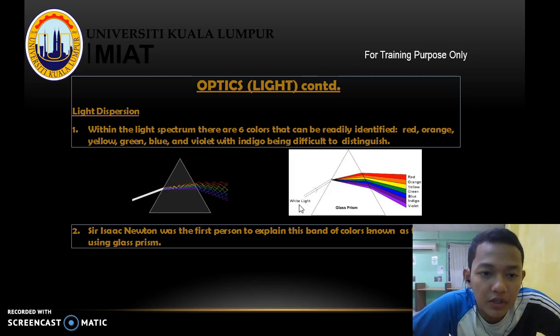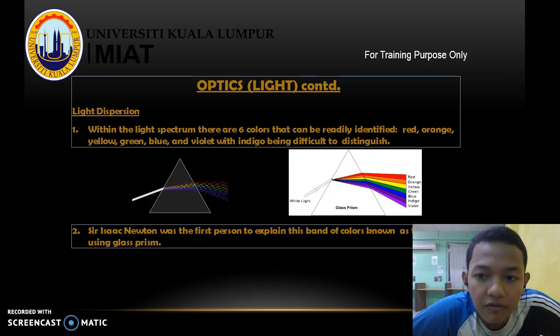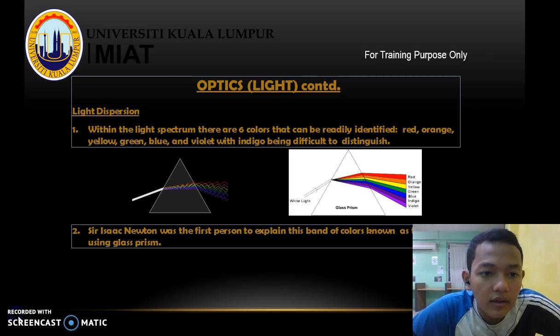Light dispersion. Within the light spectrum, there are six colors that can be readily identified, which are red, orange, yellow, green, blue, and violet, with indigo being difficult to distinguish.